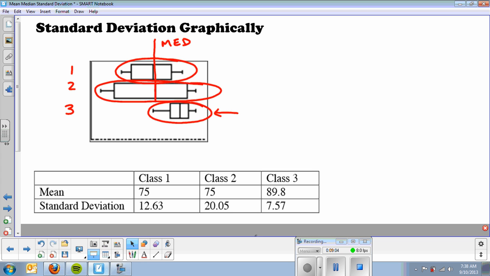And here are the actual statistics. Class 1 had a mean of 75 and a standard deviation of 12.63. That second one had a mean of 75. Like I said, the mean and the median are roughly the same. They're symmetric. But a larger standard deviation. The data is more spread out. And the third class, higher mean, 89.8 or median, and then a smaller standard deviation, not as spread out.